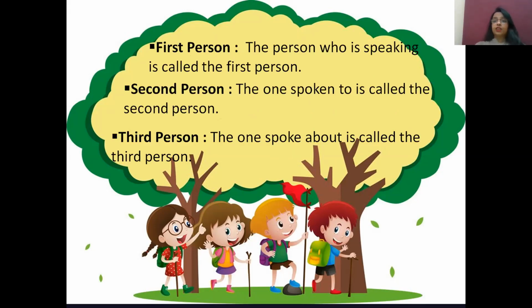For example, I am telling you right now that Sushma ma'am is your Hindi teacher. Now, I am the first person, I am speaking. You are the second person, you are listening to me, and Sushma ma'am is the third person. We are talking about her because I'm telling you that Sushma ma'am is your Hindi teacher. So she is the third person over here. Understood? So this is the first person, second person, and the third person series. This we have done earlier also, and I know you must be knowing.